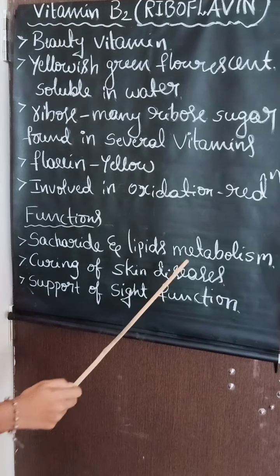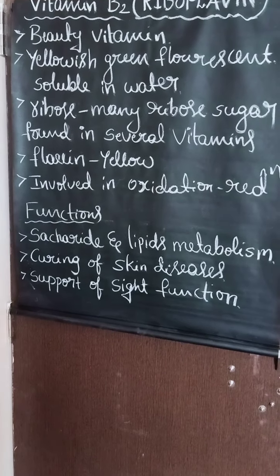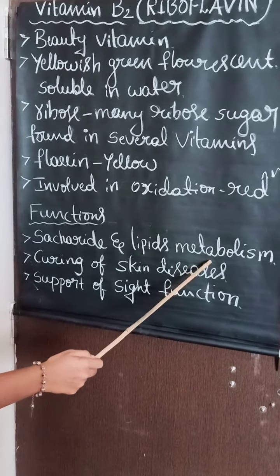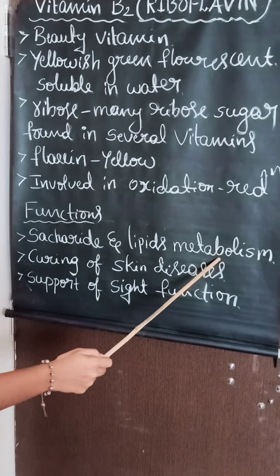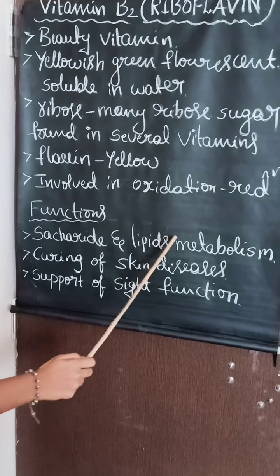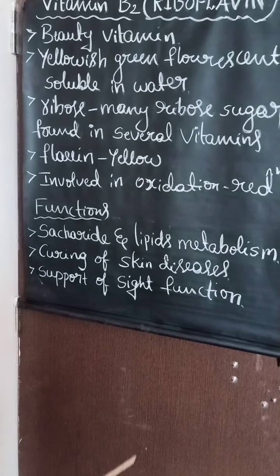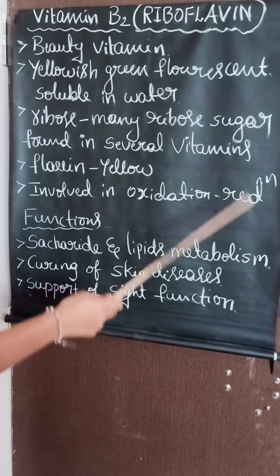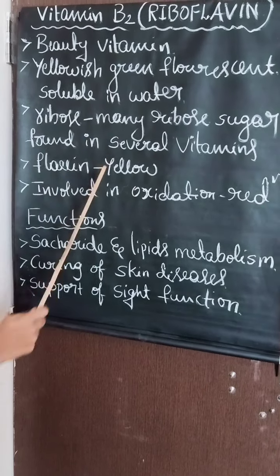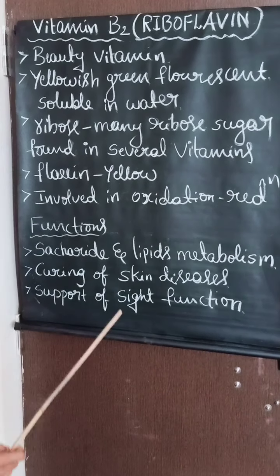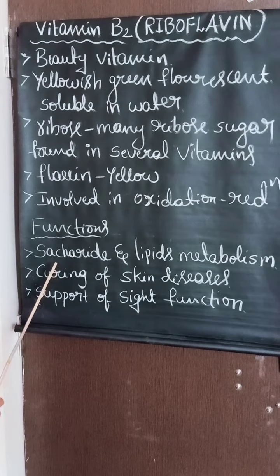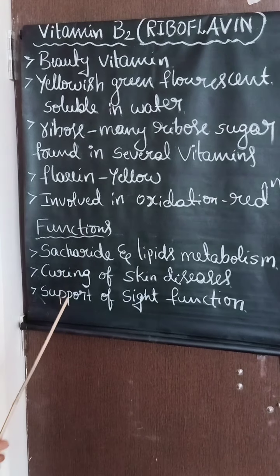What is meant by metabolism? It is nothing but a chemical process that occurs within a living organism in order to maintain life. So the meaning of metabolism is the process to maintain life in living organisms. These are the functions that come under vitamin B2. So till now we have seen the functions of vitamin B.